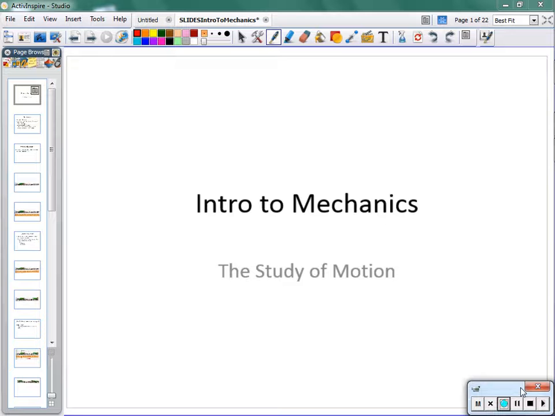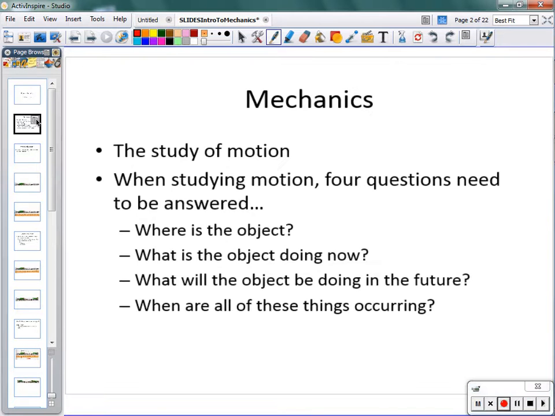So we're going to start off with a branch of physics called mechanics, and that deals with the study of motion, like it says. And one thing that's consistent with mechanics is that when we are trying to describe the motion of an object, we're trying to answer questions, but 4 specific questions. So the first thing that we want to know about an object to describe its motion is, where is that object?